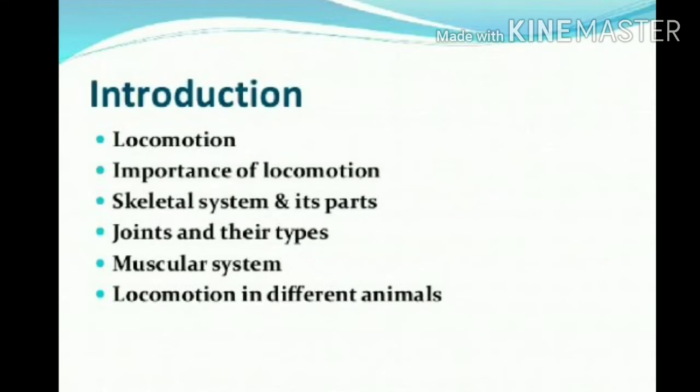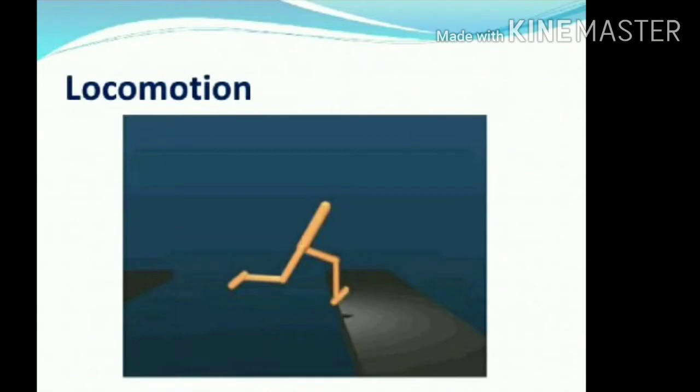First of all we will see what exactly locomotion is. Locomotion means moving, or changing our place from one to another. This is known as locomotion. For this purpose we human beings use legs. Cows use legs and they walk. Snakes, if you consider, use their whole body and they move. The whole body is used for moving.